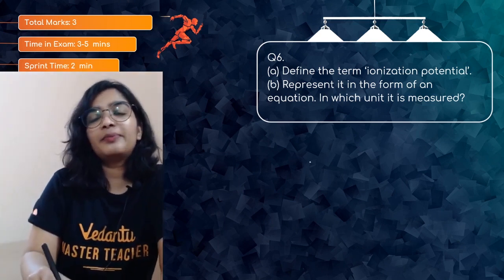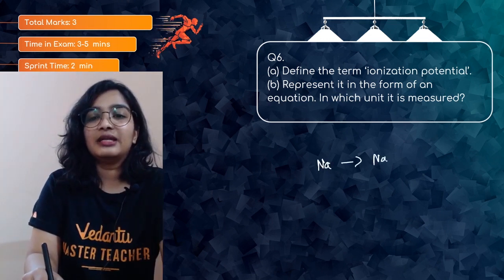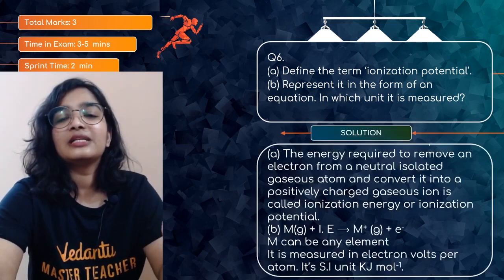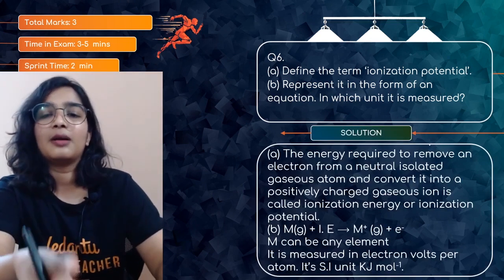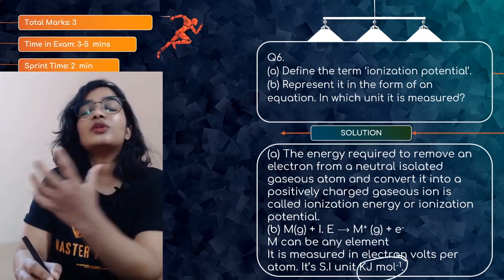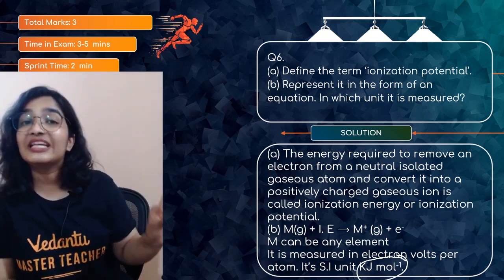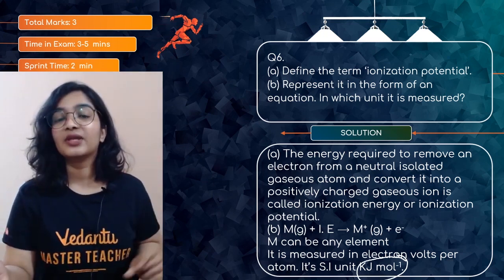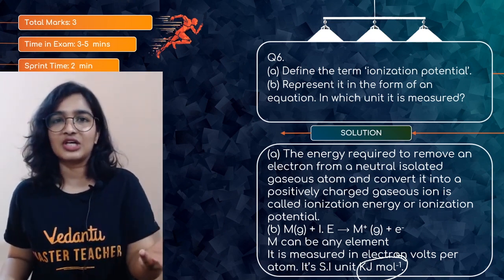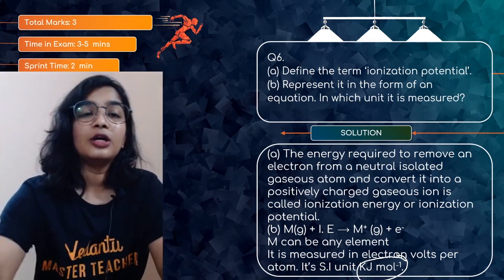So how do you represent it in the form of an equation? Na will be Na plus plus electron. In which unit is it measured? We use kilojoule per mole. So the energy required to remove an electron from a neutral isolated gaseous atom. And once you remove an electron, it will be converted into a cation, a positively charged ion. That is what is known as ionization energy or potential.